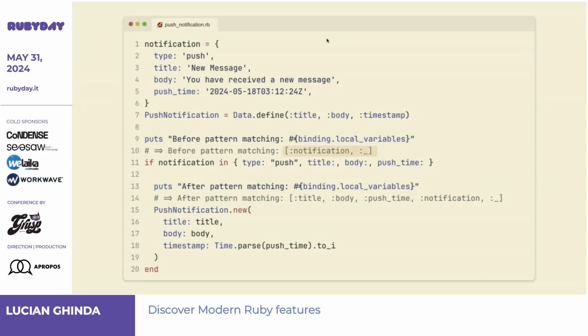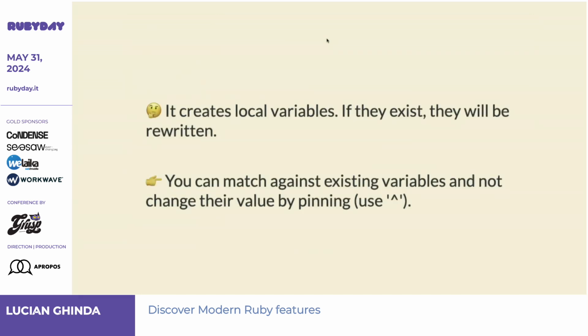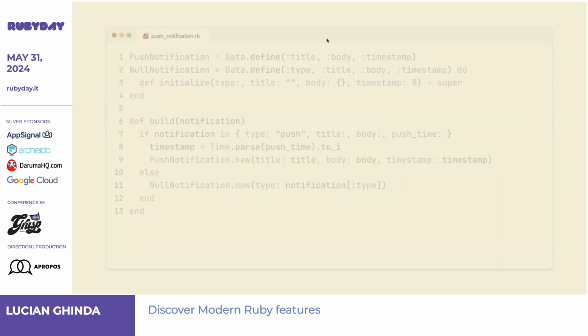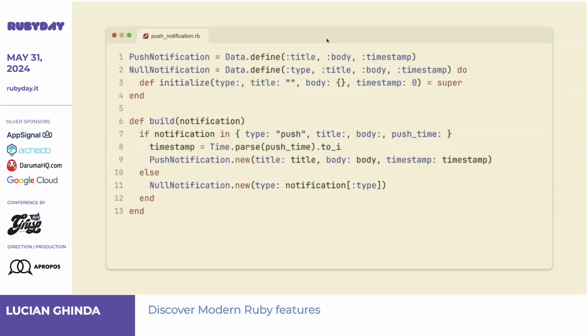Now, a small warning here. It creates local variables. If they exist, it will change their values. You can force it not to change them by using this pinning operator. I will not show too many examples of this, but there is a way to not change it if you want to, right? Okay, so let's make this a bit more.